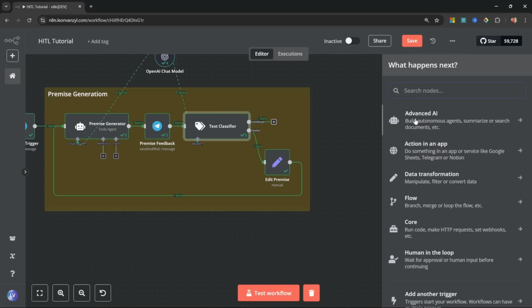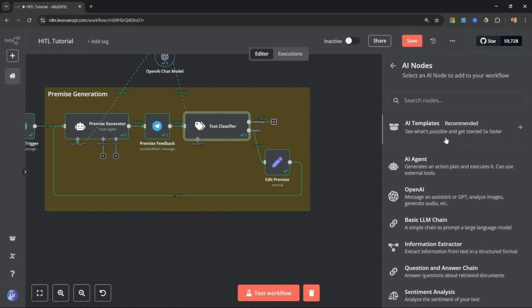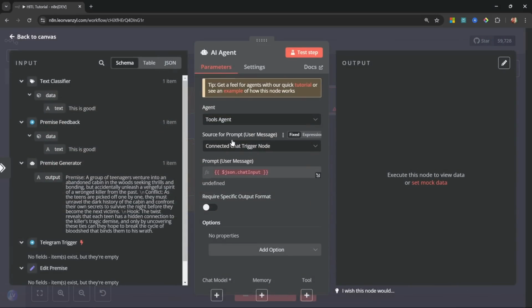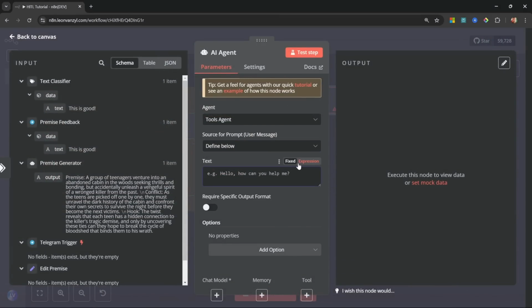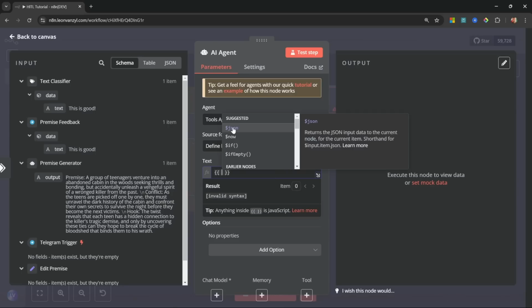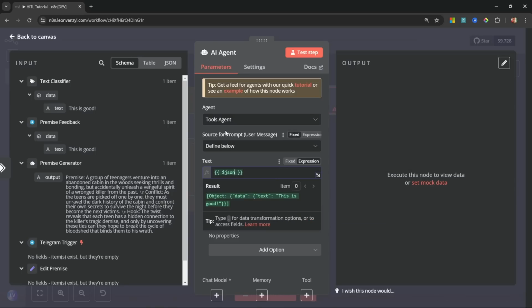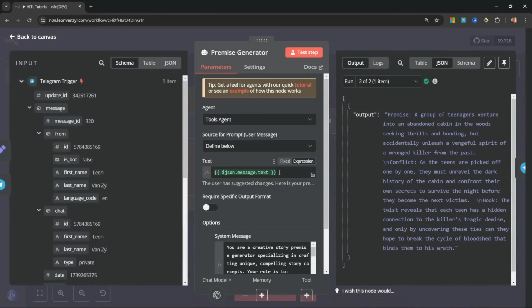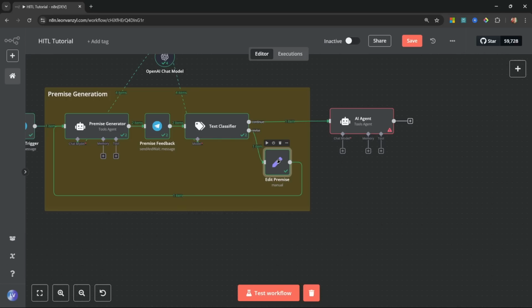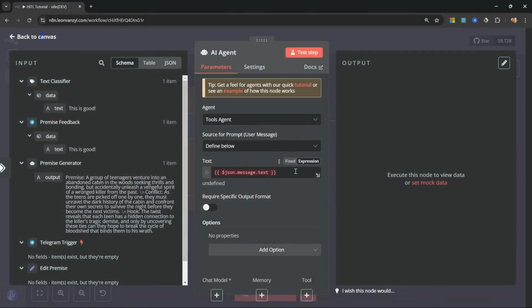Now let's add our character creator. Let's click on add node. Let's add advanced AI and AI agent, and on the source for prompt, change it to define below. And what we're going to do here is actually write a new expression, and we'll select JSON.message.text. This is identical to the source of this first agent as well. This will simply allow us to grab the input from this type of edit node. So we'll be proactive and set that in the meantime.